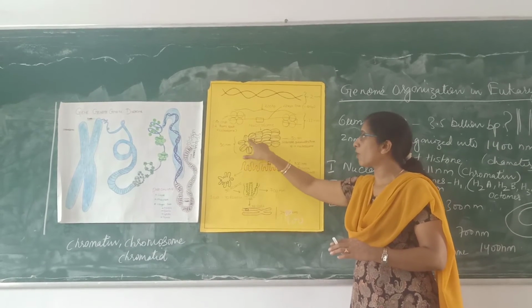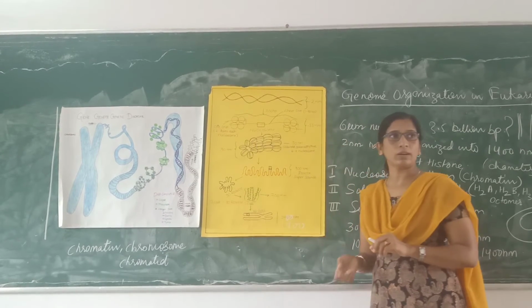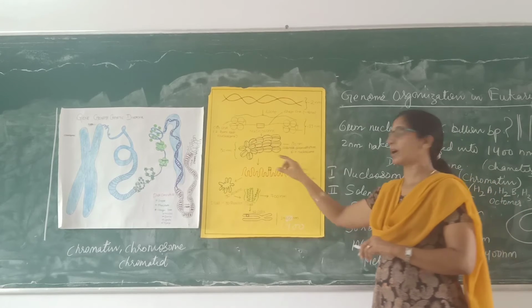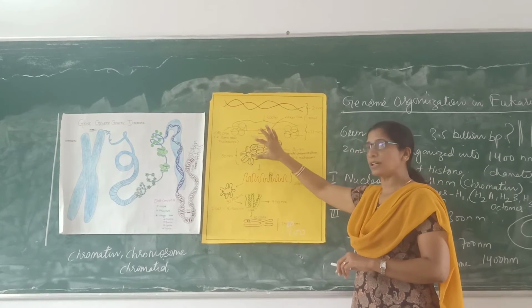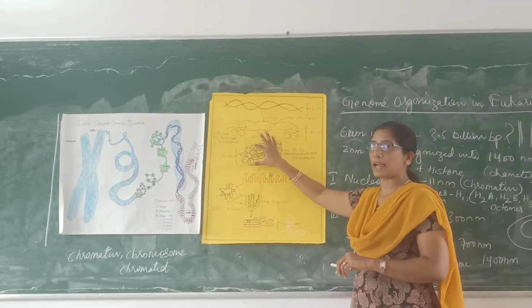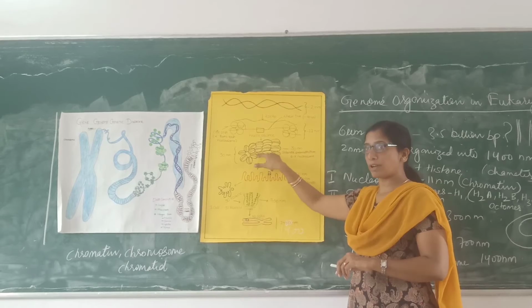and it is able to form like this. You can see the beaded structure. This increases the diameter further, to 30 nanometer. So how many nucleosomes? 6 to 7 nucleosomes.